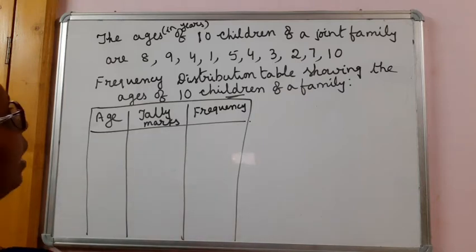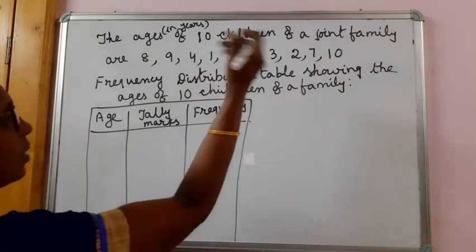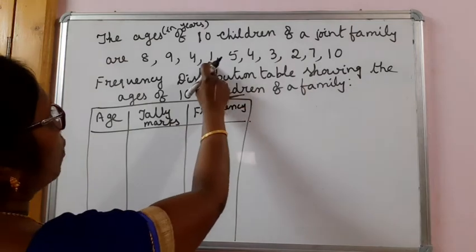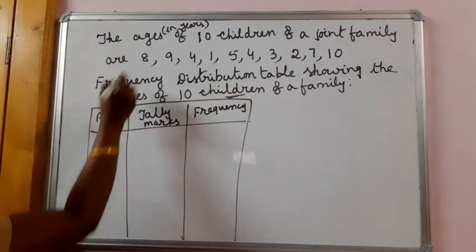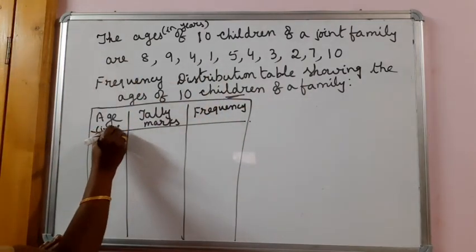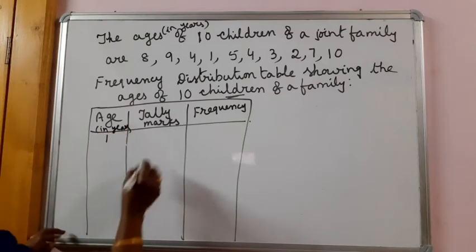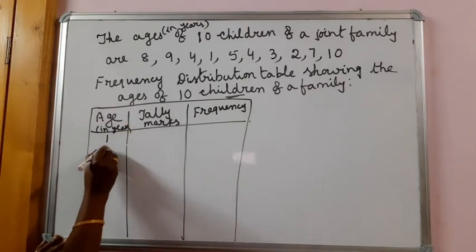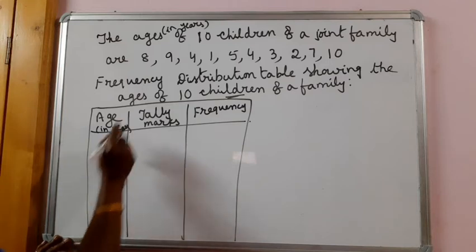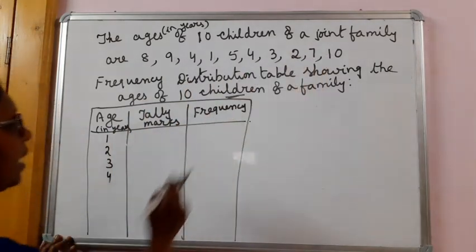Here we can see age in years. We can see 1 is the least number and 10 is the highest number.